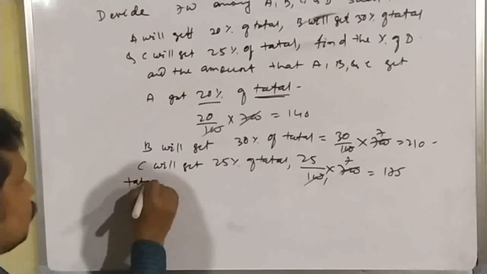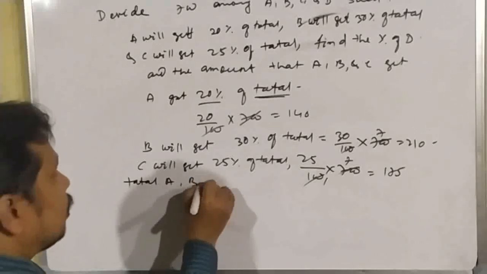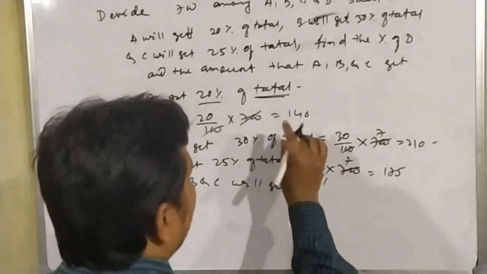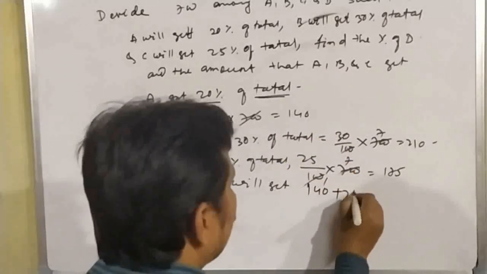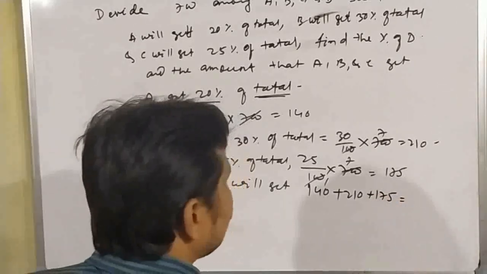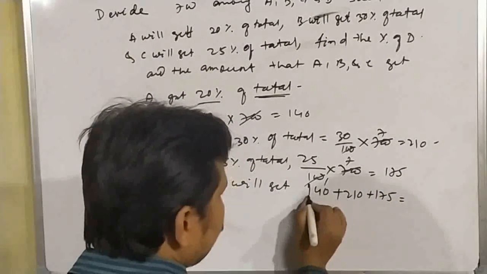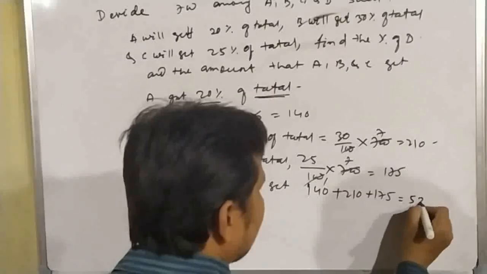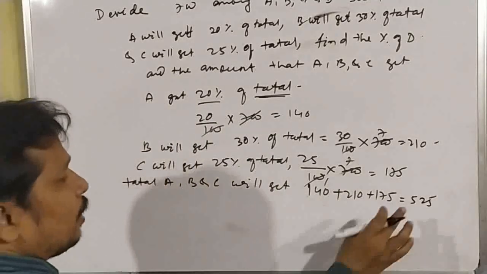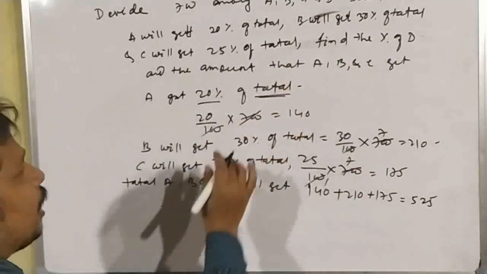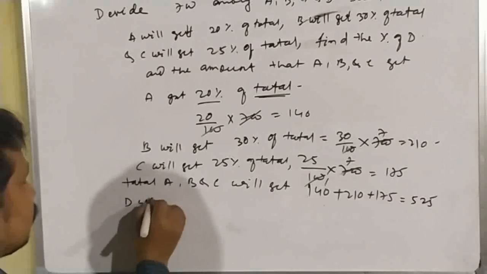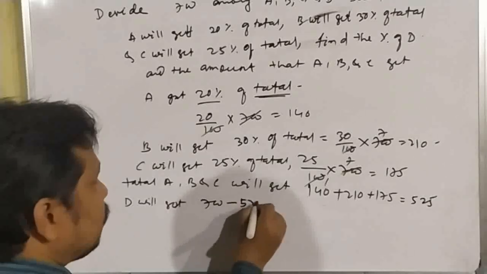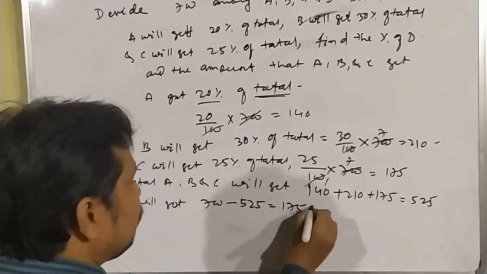So total A, B and C will get how much? 140 plus 210 is 350, plus this much 175 is 525. That means the rest D will get. So D will get how much? 700 minus 525 is equal to 175.